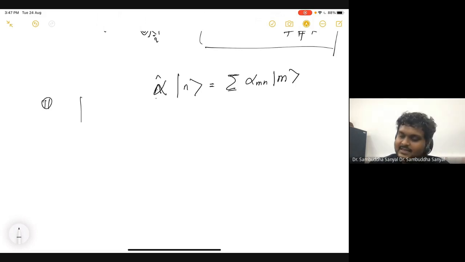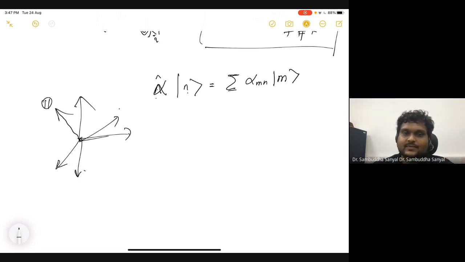Whenever confused, think in terms of classical vectors. n is either a basis vector or an arbitrary vector. When I do a linear operation, I convert this vector into another vector. Now I should be able to write this vector in terms of the basis vectors, either the same set or a different set. Either way, both are fine.